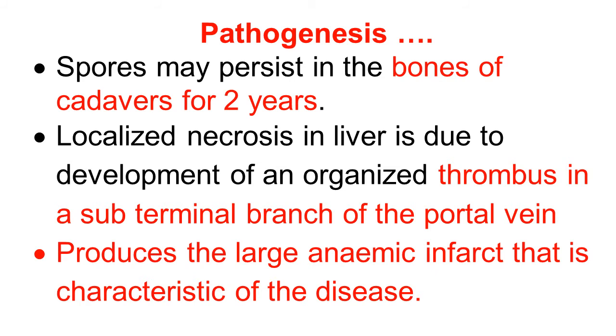The localized necrosis of the liver is due to development of a thrombus in a subterminal branch of the portal vein. This is the characteristic. And this thrombus produces a large anemic infarct in the liver, and that is the characteristic of the disease.